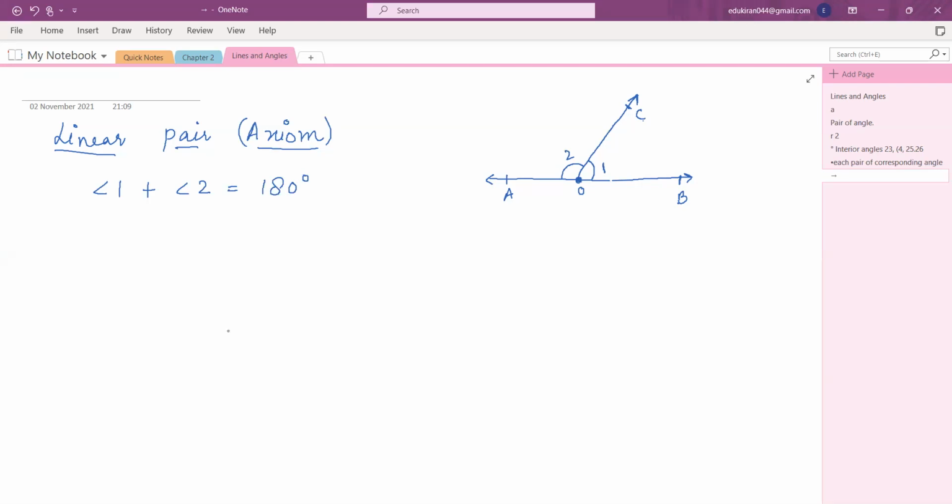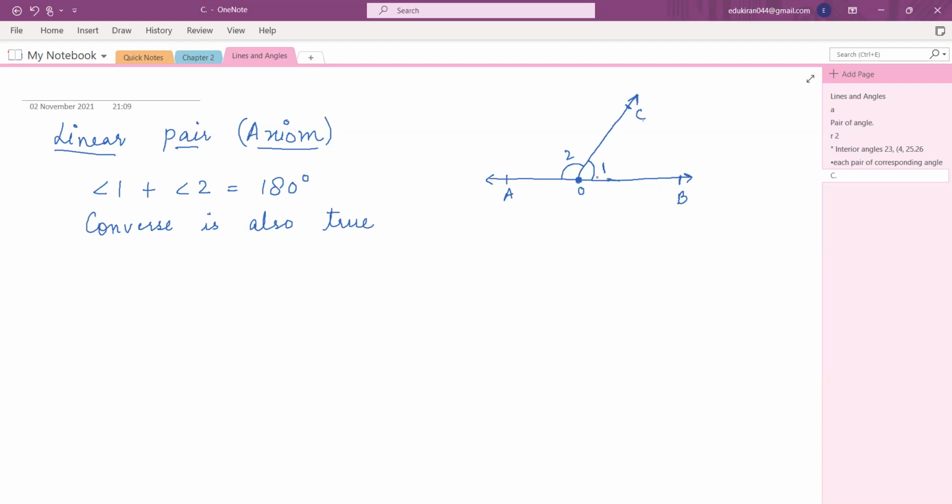Yes, and ma'am, the converse is also true. Converse is also true means if it is given to you that angle 1 plus angle 2 is equal to 180 degree, this means that they both lie on the same line. Because AOB is a line and angle 1 and angle 2 are falling on this line.